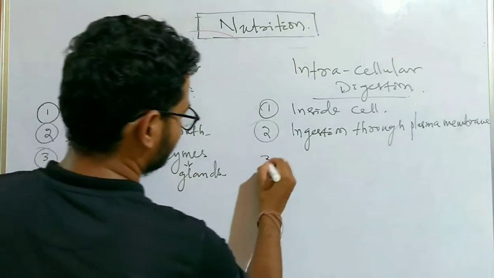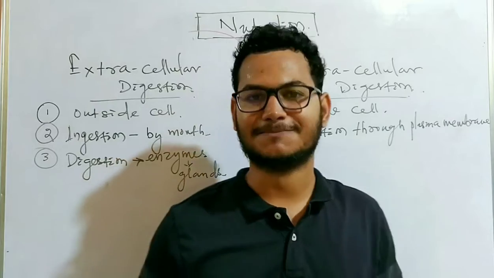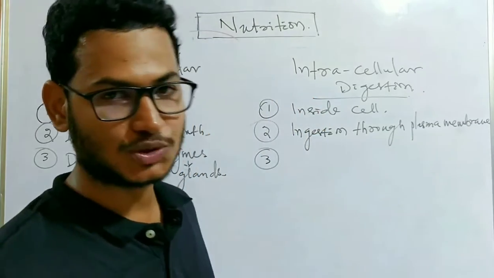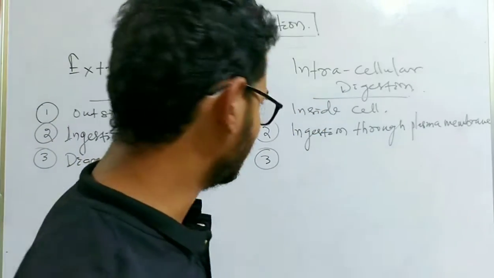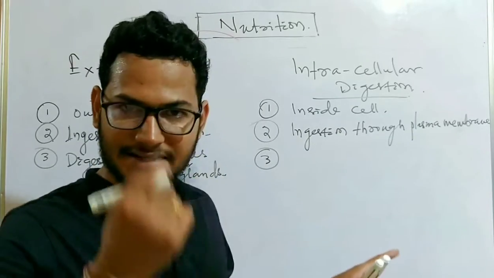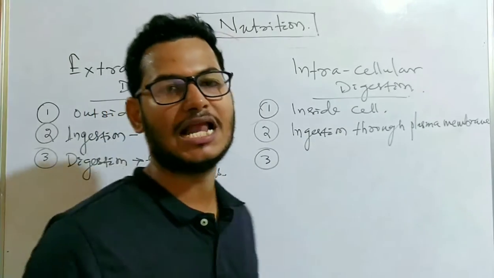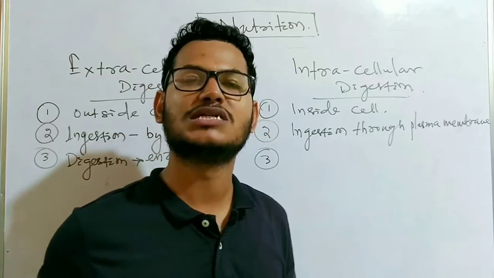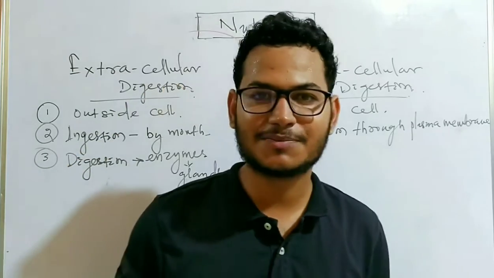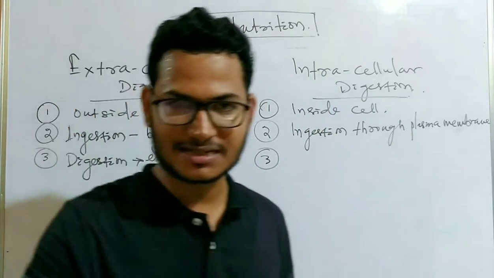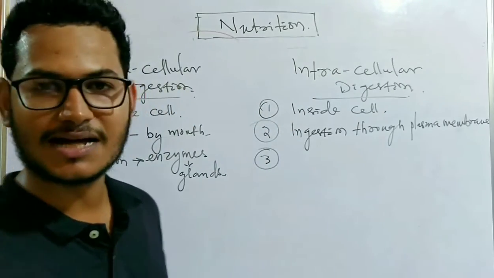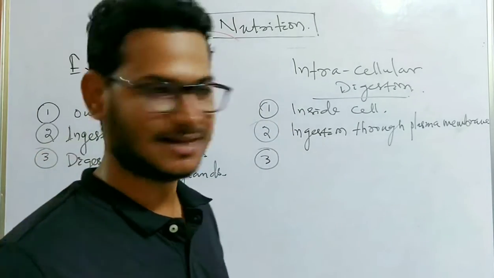But in intracellular digestion, the food enters into the food vacuole. There, digestion takes place with the help of the enzyme called lysozyme, secreted from the lysosome. And we know that lysosome is known as the suicidal bag of the cell.